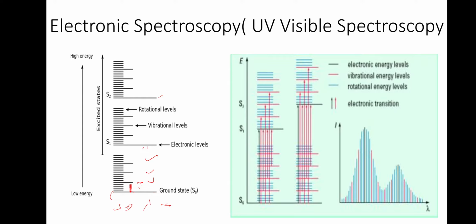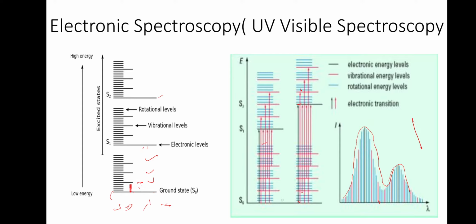So when a transition occurs, it can be from the ground state to the first excited state, or from a vibrational higher energy to a higher excited vibrational energy state, or it can be from rotational energy levels. So instead of a single line, what we get is small lines corresponding to the rotational and vibrational ones, and as a result we get a band, it's not a single line, because it is related with a lot of transitions. Electronic transitions will include the vibrational transitions.